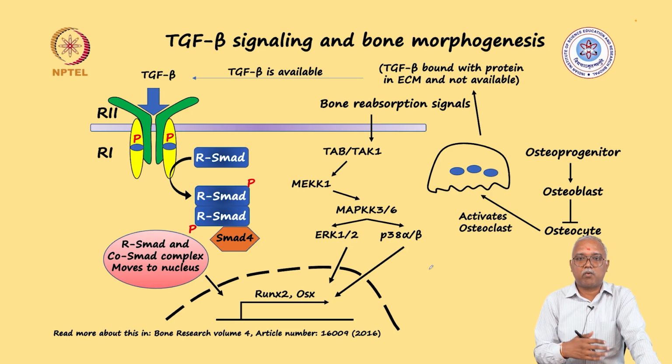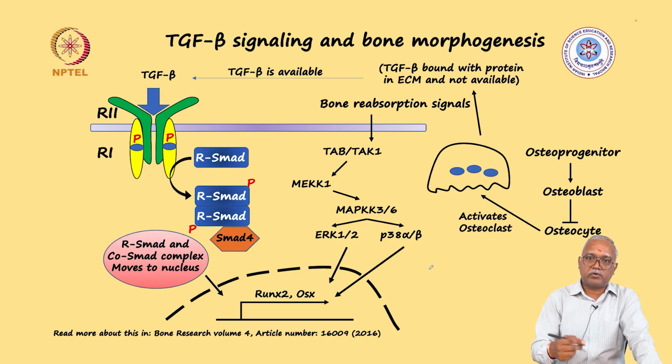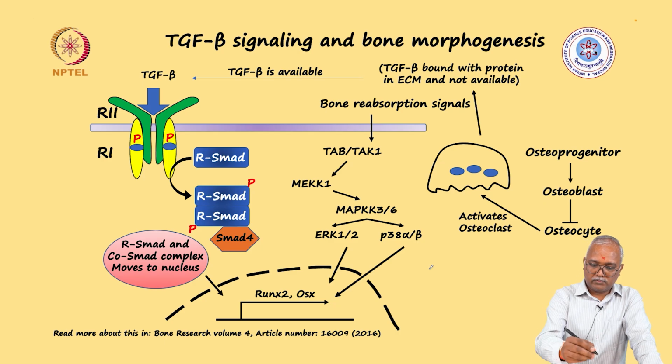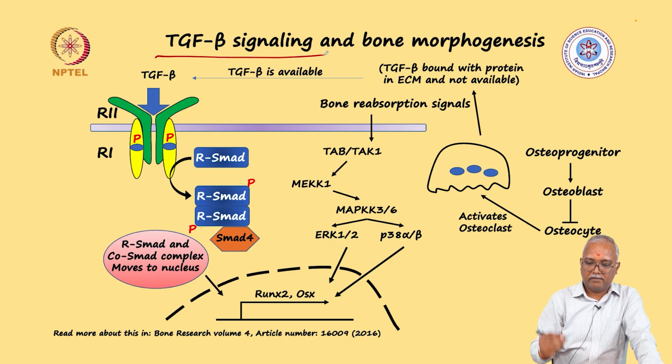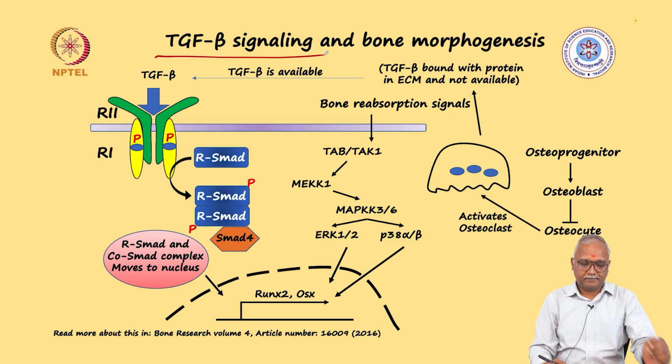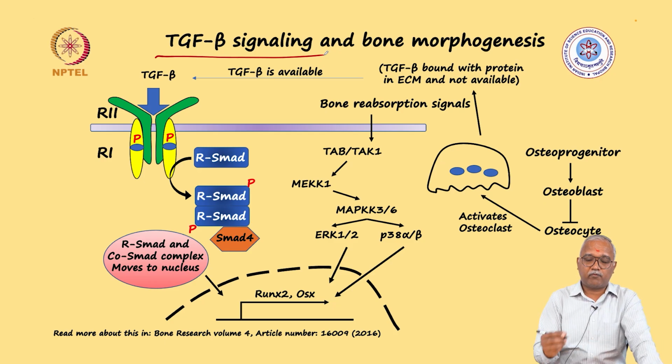We all understand that bones come in all different forms. There are flat bones, rounded bones, long bones, short bones and so on. So how this regulation of bone shape happens, that is where TGF-beta signaling plays a very important role. We saw BMP signaling in bone formation, now TGF-beta signaling is important for bone shaping.